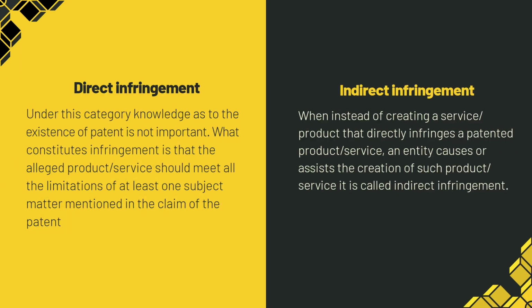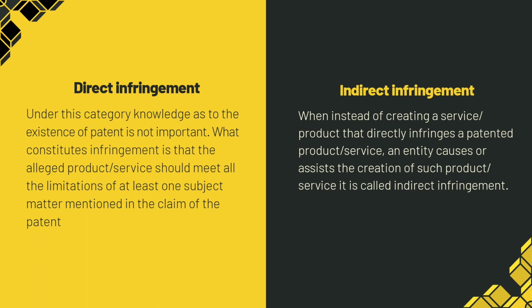Different countries recognize different types of patent infringement. These are direct infringement and indirect infringement. First, let's understand what is direct infringement. Under this category, knowledge as to the existence of the patent is not important.